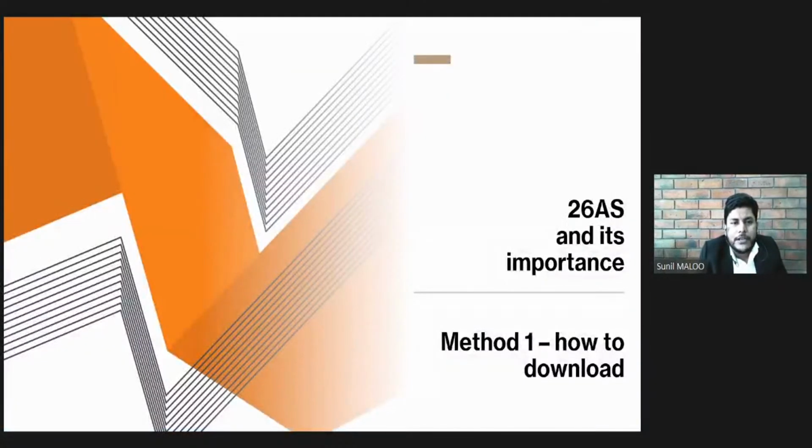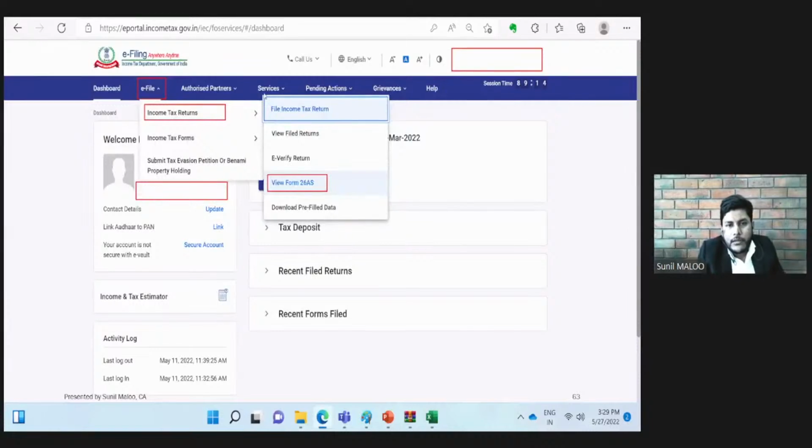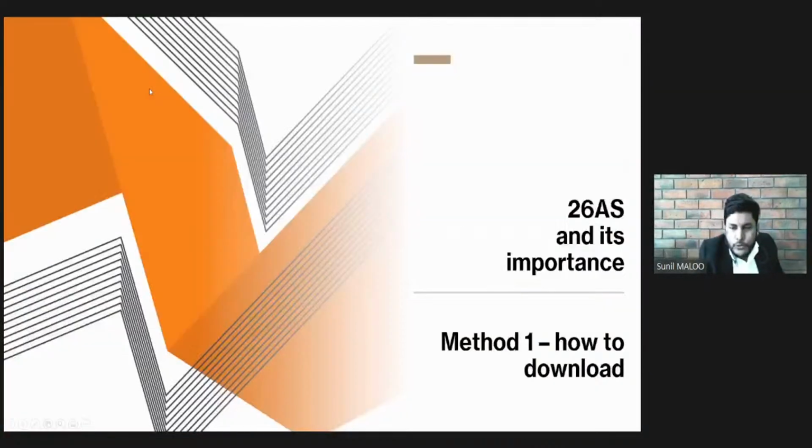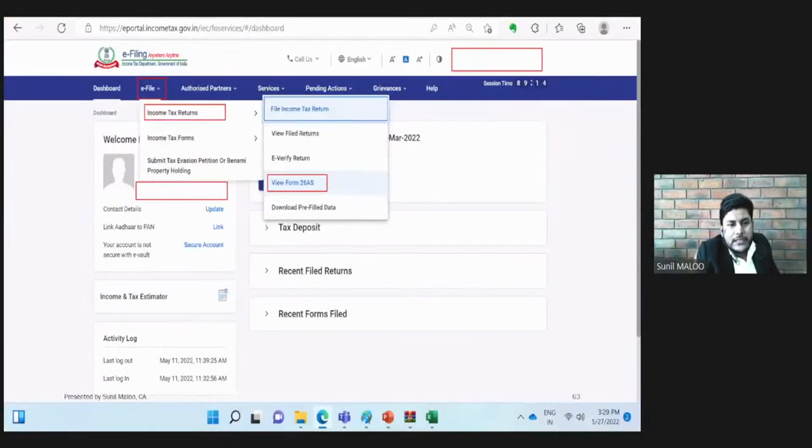Now we have completed an entire tour of the e-filing portal. The next topic of our discussion is the 26AS, its importance, and how to download the 26AS and all that. So first we will understand how to download the 26AS. For downloading 26AS, there are two methods. The first method is generally used by most persons, but sometimes there are errors in downloading 26AS in this first method. So we have an alternative method also. Both methods will be discussed one by one.